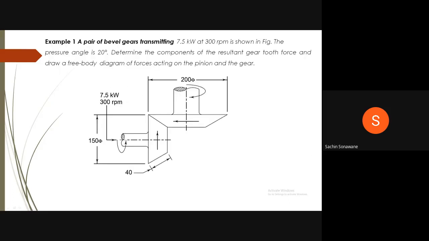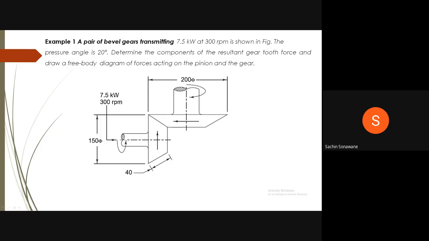Therefore, we will see the problem. Please write down the problem. Example 1. A pair of bevel gears transmitting 7.5 kilowatt at 300 rpm is shown in the figure. The pressure angle is 20 degree. Determine the components of the resultant gear tooth force and draw a free body diagram of forces acting on the pinion and the gear. The diagram is shown here.